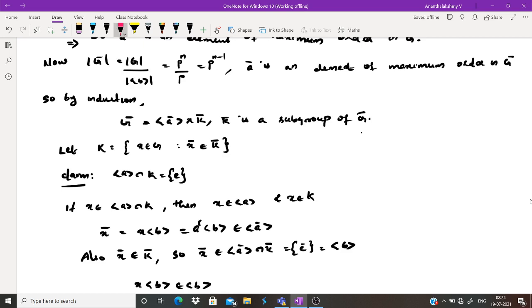So by our induction hypothesis we can write G bar as the cyclic group generated by A bar cross K bar, because K bar is a subgroup of G bar. K bar is the collection of cosets.